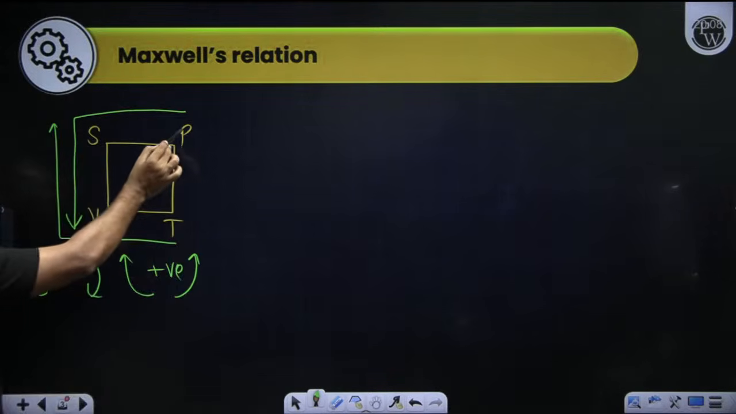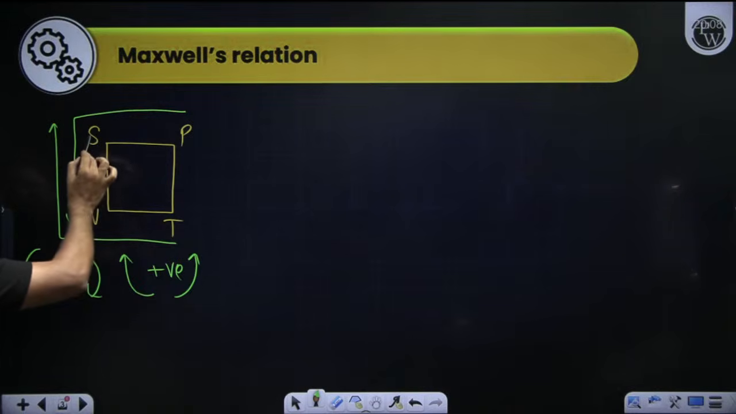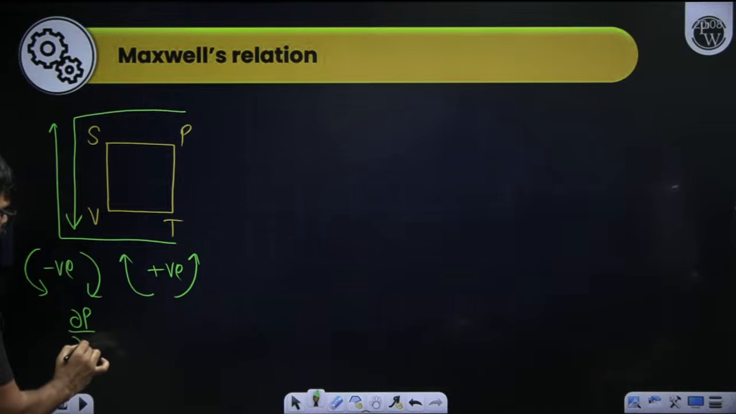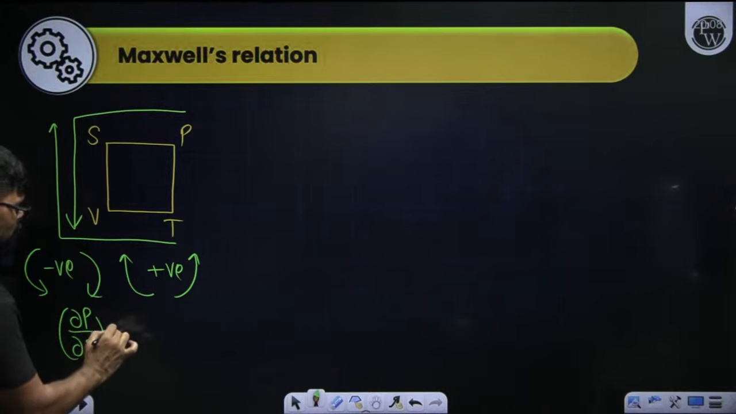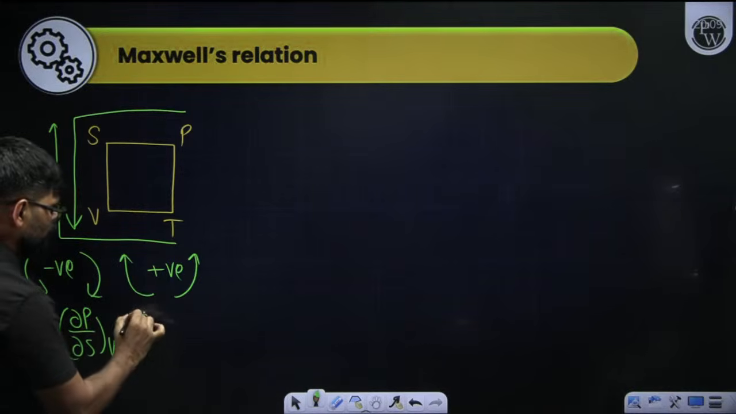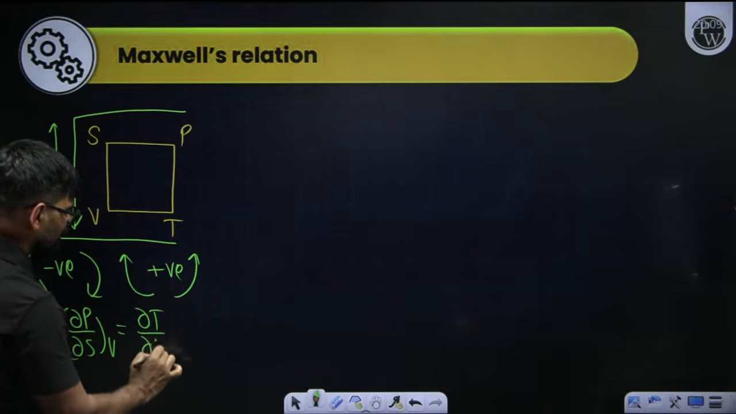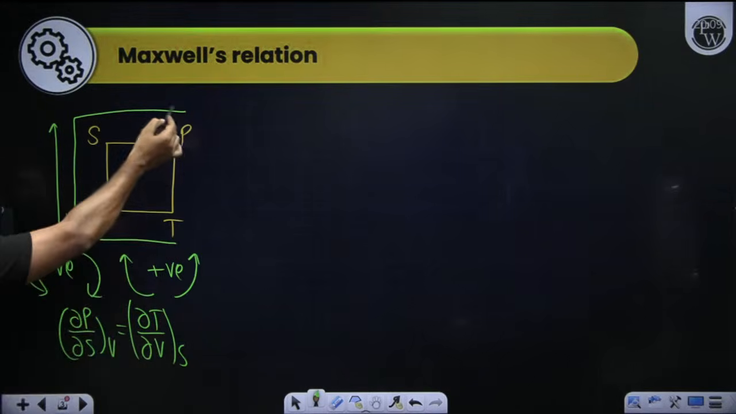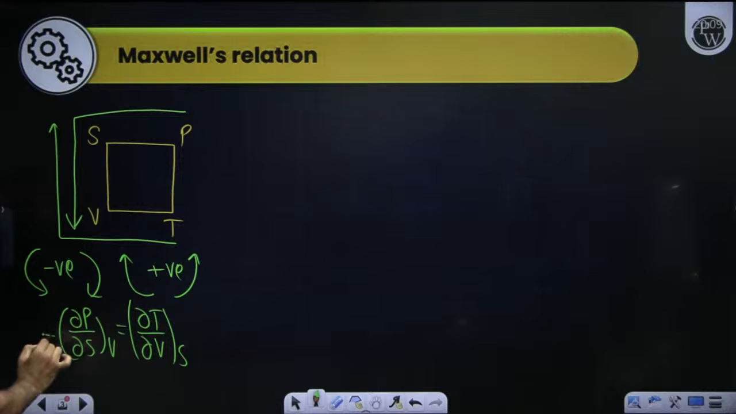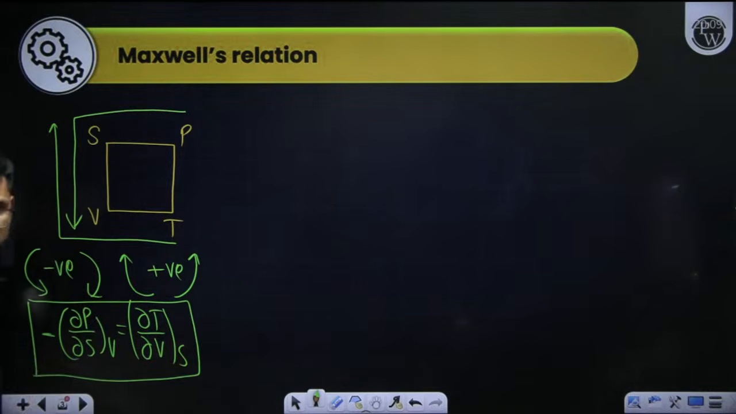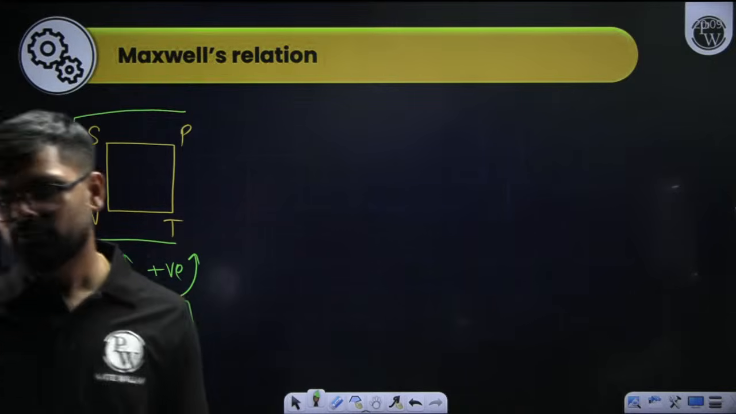So first I will write this one: dou P by dou S at constant volume is equal to dou T by dou V at constant entropy. Now here this arrow is downward, so this value will become negative. So this is the first Maxwell relation.